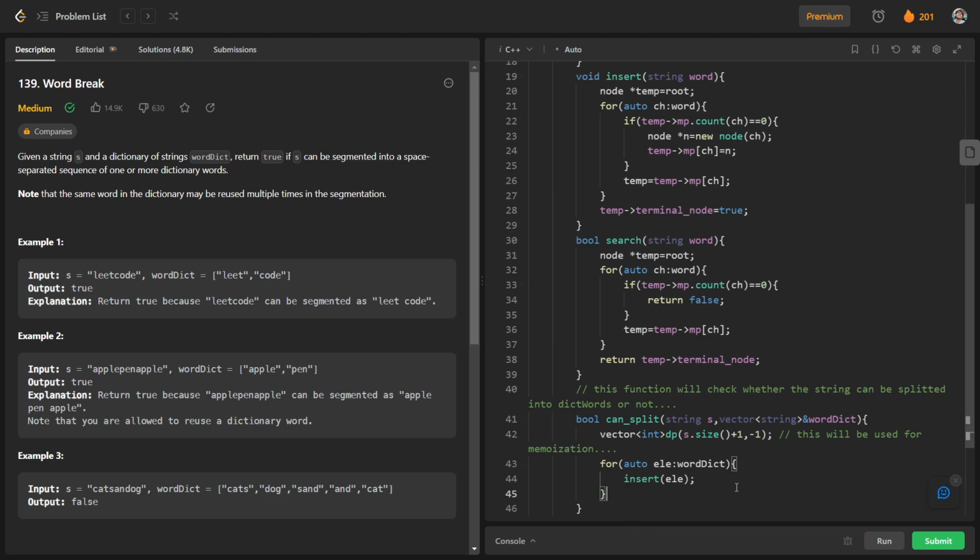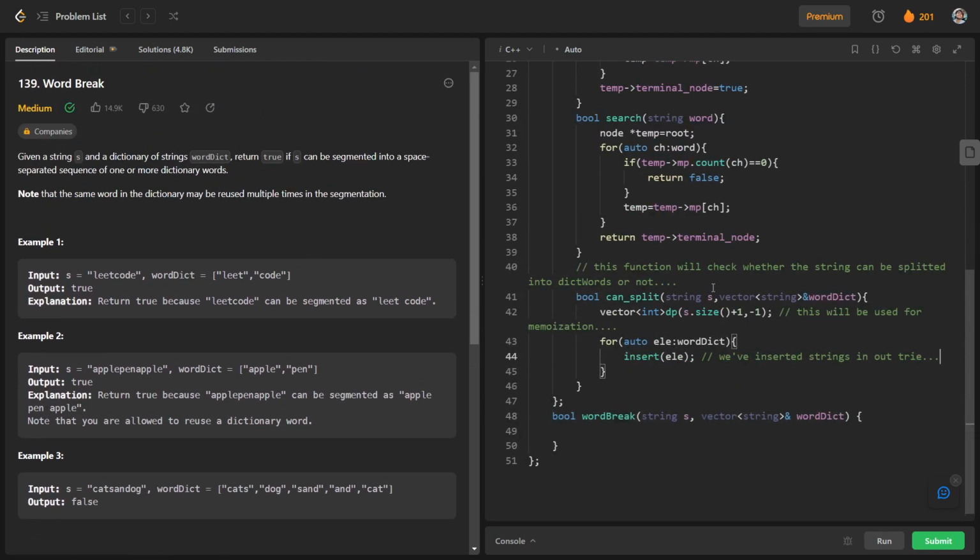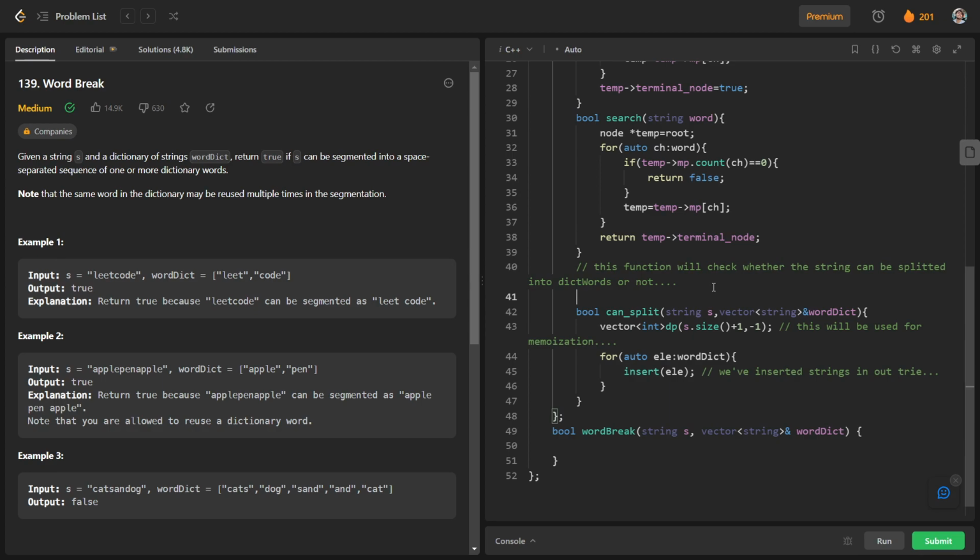So we have inserted the strings in our try. And then we will have a recursive function, which we will write as canSplit helper. It will check whether it is possible to split the string or not. The parameters that we will pass here is int.